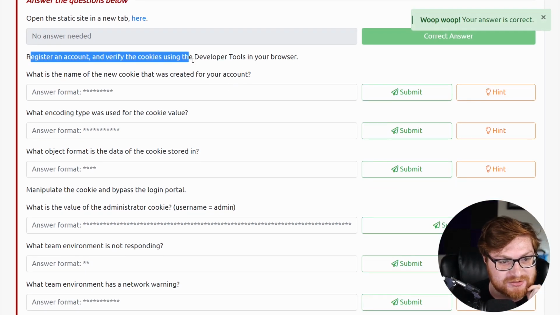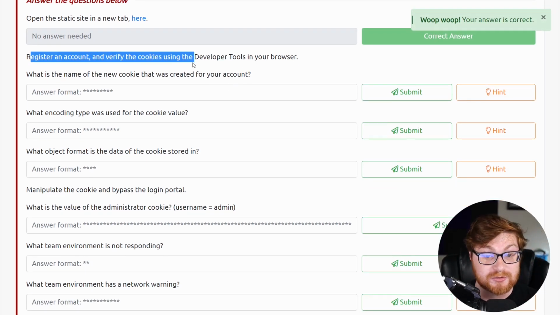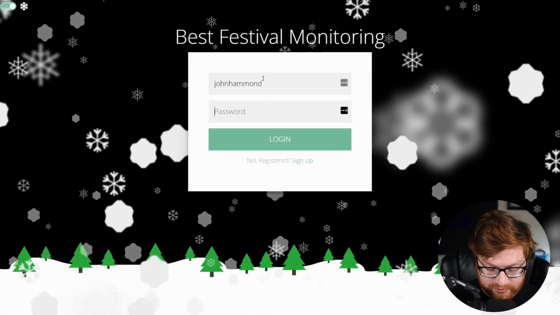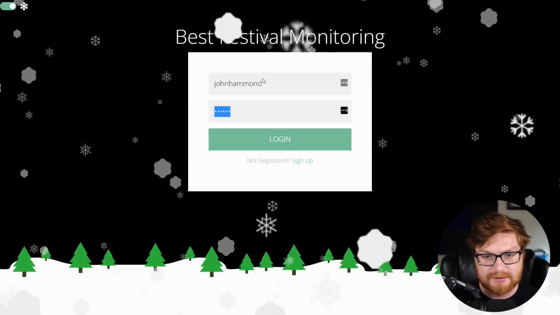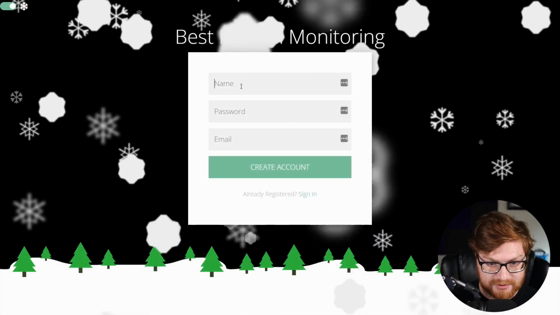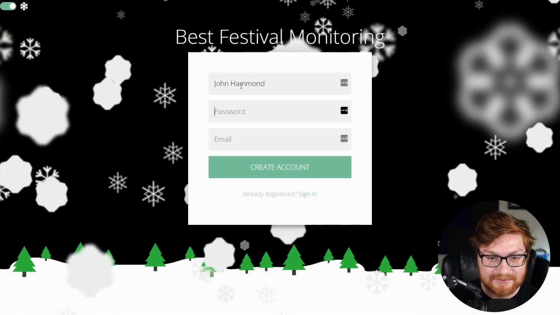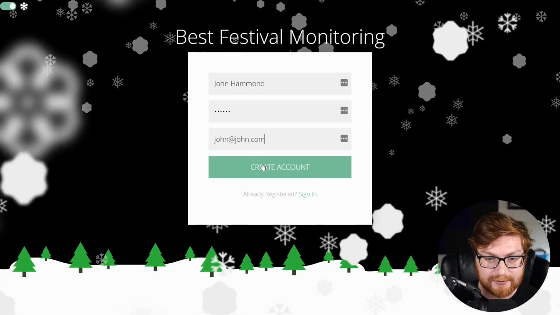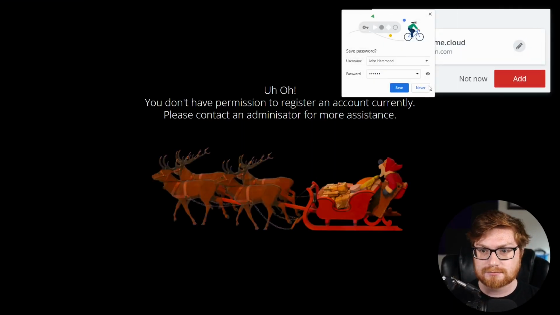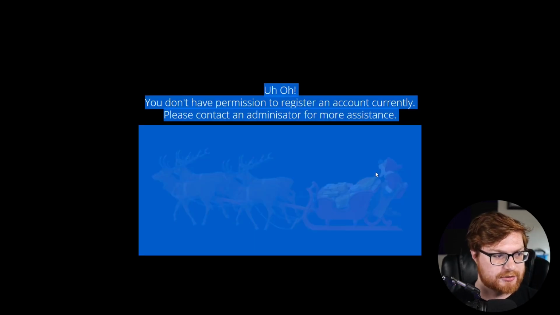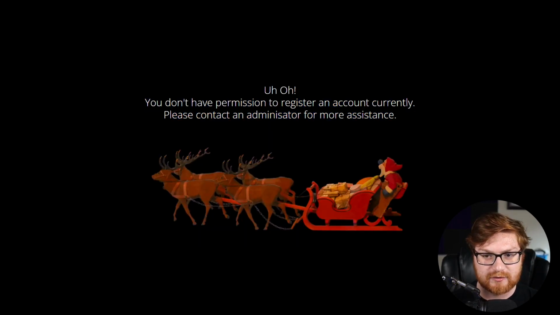So we open it up, we register an account and verify the cookies using the developer tools in your browser. All right, so hey, let's go ahead and say John Hammond, password, please subscribe. Oh, and I need to actually sign up, right? Thank you, LastPass. Use a password manager, guys. Please subscribe, and let's just say john@john.com. Create an account, here we go. Uh-oh. So Google Chrome wants me to save this password. LastPass wants me to save this password. But it says, hey, you don't have permission to register an account currently. Please contact an administrator for more assistance.